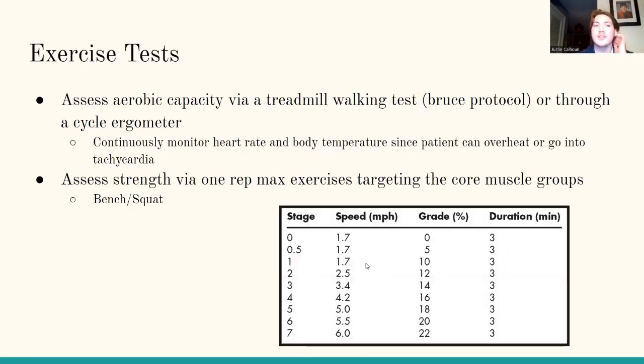So exercise tests that can be done are to assess her aerobic capacity. We could do a treadmill walking test, such as the Bruce protocol, or a cycle ergometer. Be sure to constantly monitor her heart rate and body temperature, since she can overheat and go into tachycardia. And then to assess her strength, we could do 1 rep max exercises targeting the core muscle groups, like bench for the arms, squat for the legs. And below is a graph of a sample Bruce protocol with lower stages than most people would do. And this would fit our patient, since she has hyperthyroidism and isn't able to exercise as efficiently as other people.